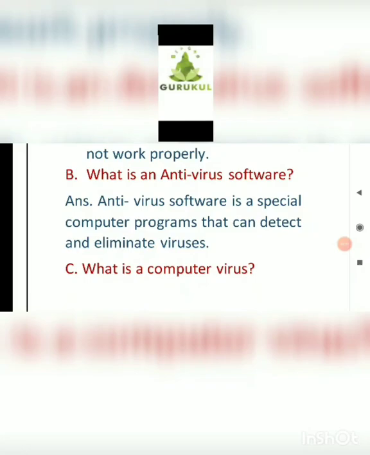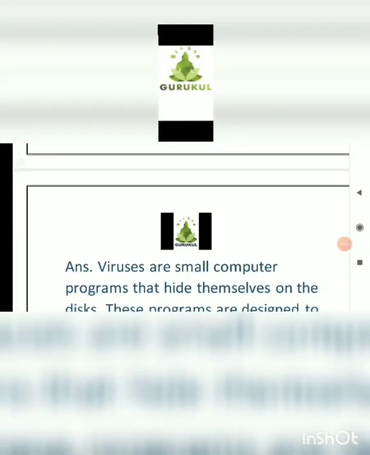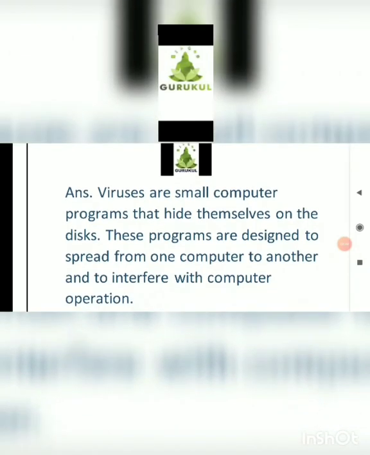Third one, what is a computer virus? Computer viruses are small computer programs designed to spread from one computer system to another to interrupt or interfere with computer operations.